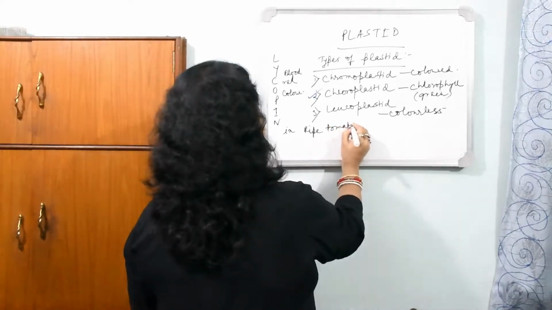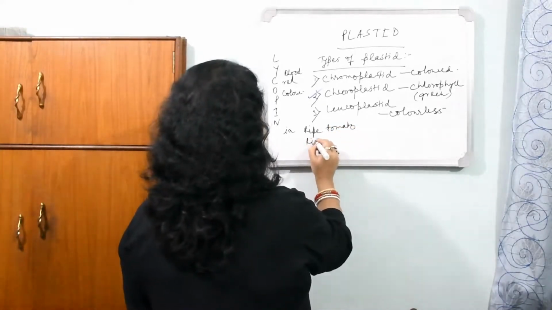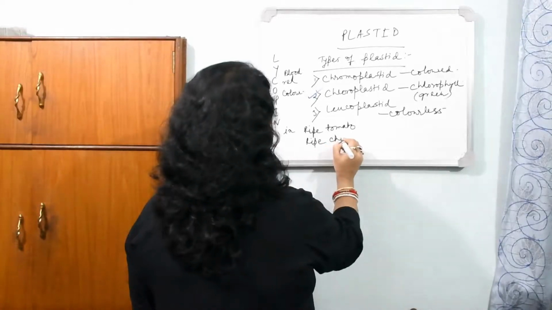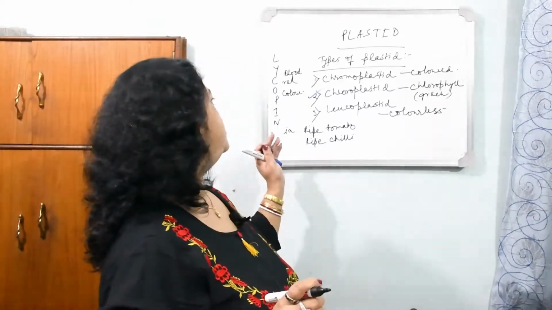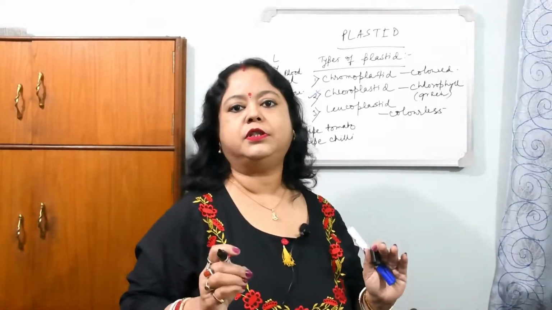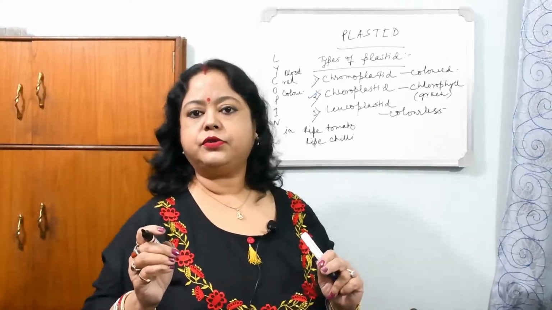You have seen that ripe tomato is very red, and also the chili which is eaten by the parrots, the red colored chili, and those are due to the presence of lycopene. It's very important information for the competitive exams, and you will not get it in all books.